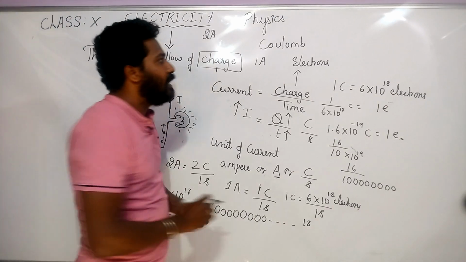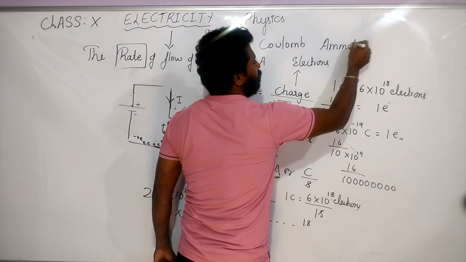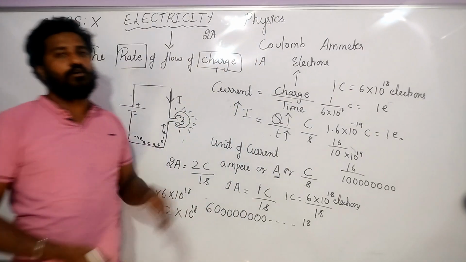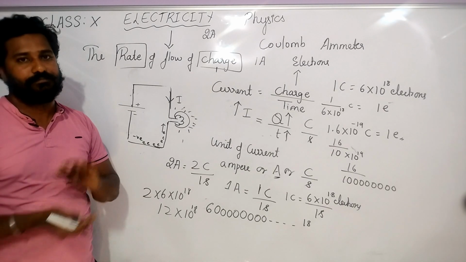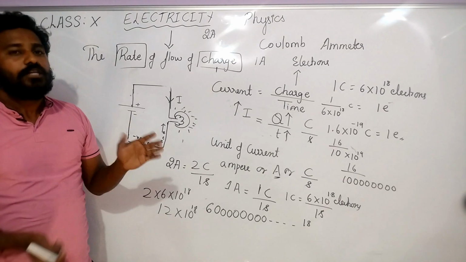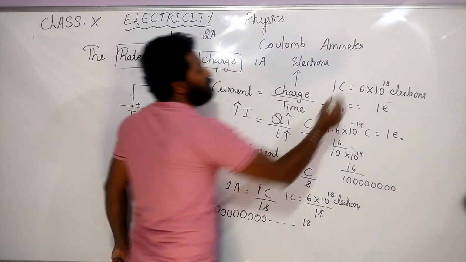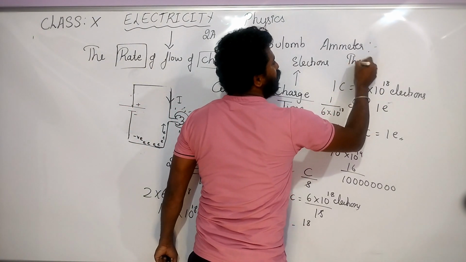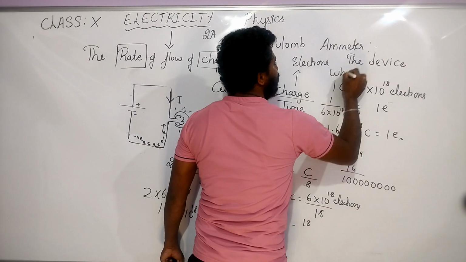And one more thing is the ammeter. Have you seen an ammeter? It will look like this. So what is an ammeter?